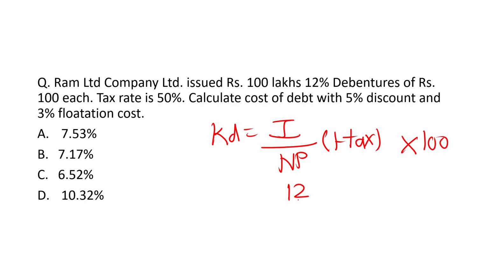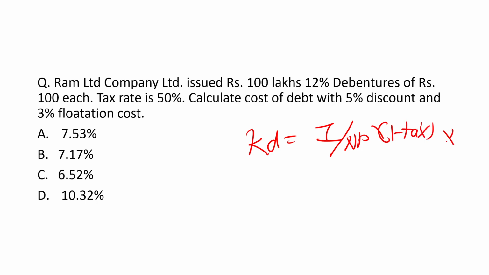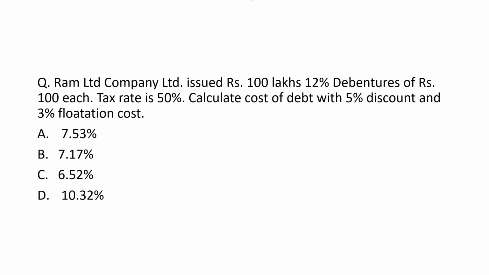Here the interest is 12%, then the tax rate given is 0.5, we will write it here. After solving it, we will get 50. Net proceeds we are yet to compute. Okay, Kd is interest upon net proceeds times 1 minus tax, multiplied by 100.